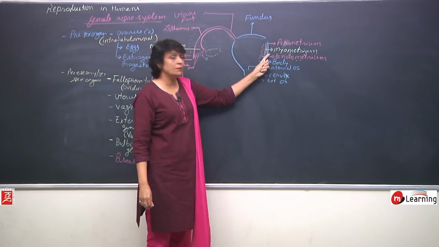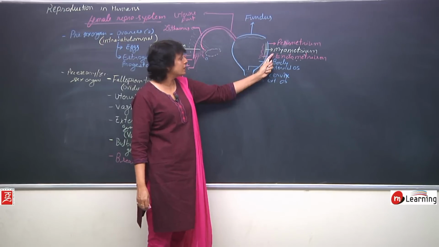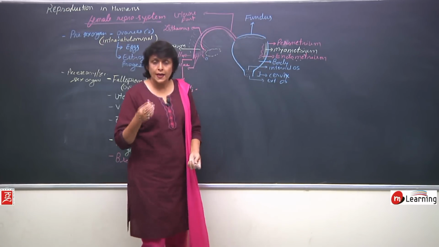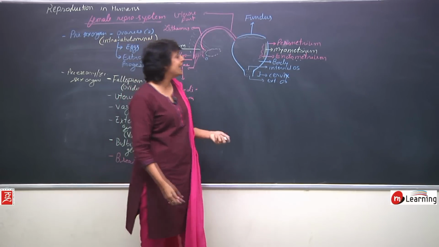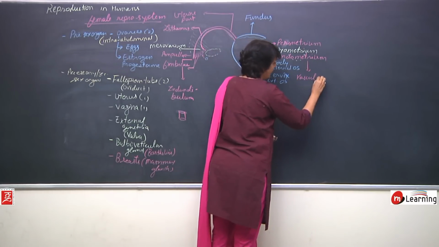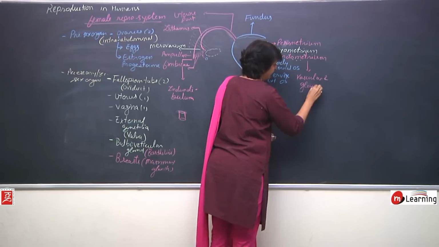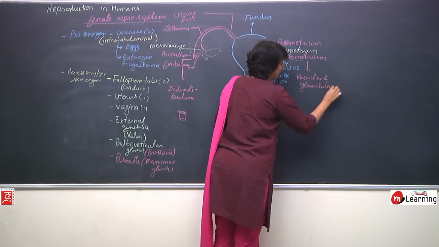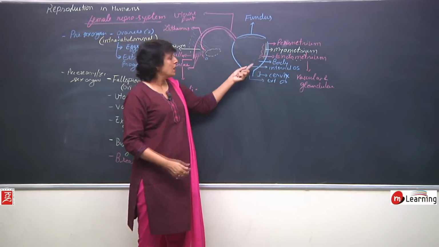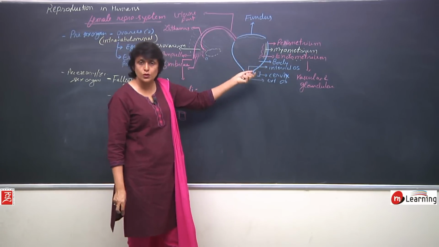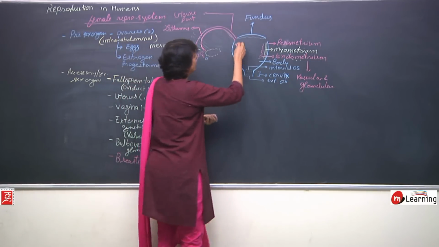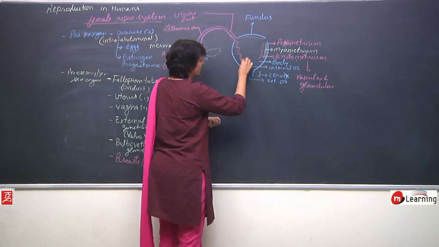Outer perimetrium, the middle muscular layer of smooth muscles called myometrium, and the inner layer is thick, highly vascular and glandular. That means there are glands which are going to secrete some things. We will talk about those secretions, what their role is and how they are useful in this process of reproduction. So, now let us make this endometrial lining here.